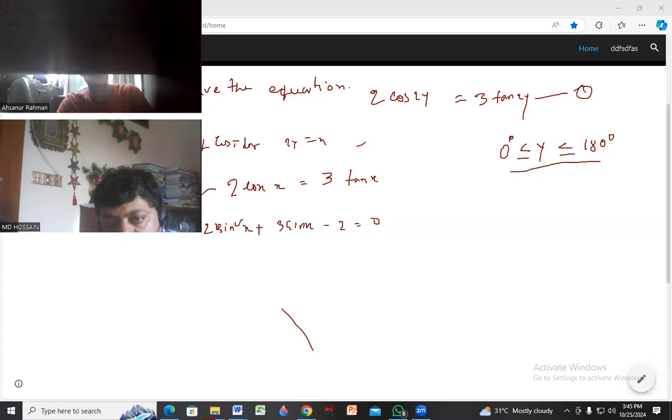Do you understand this line to this line? You have solved it a few times before, in part 1. So from the result of part 1 we are writing it in this one. Or you can also deduce it gradually. You can go to 2 cos x equal to 3 sin x by cos x. You can do it gradually. Okay, no problem. Or you can use it.